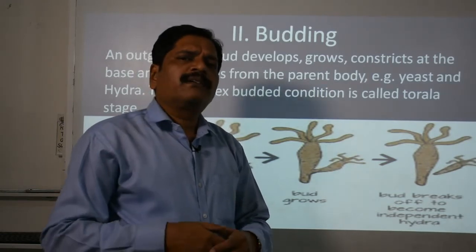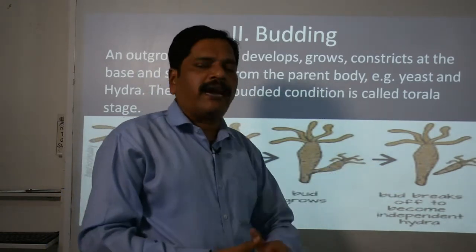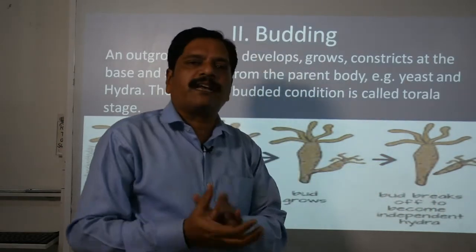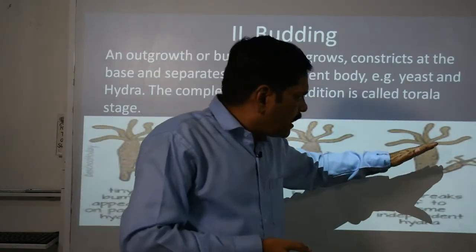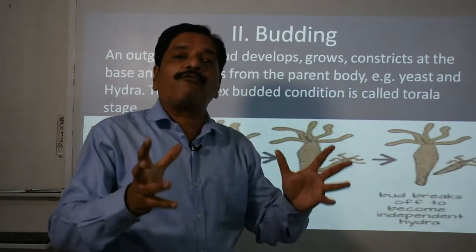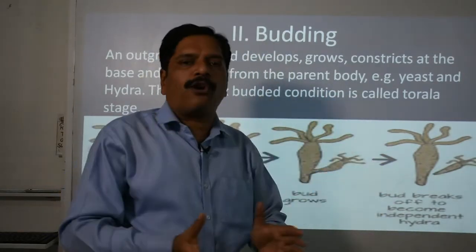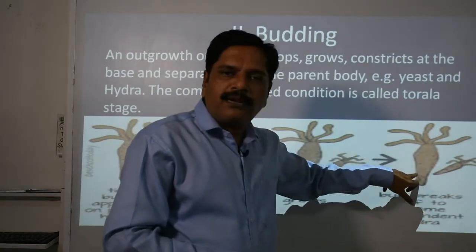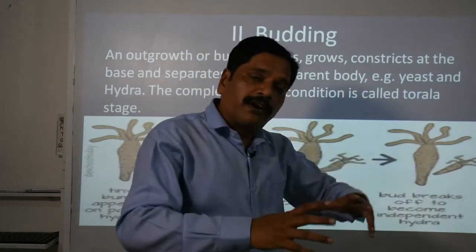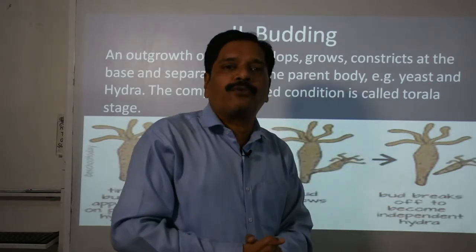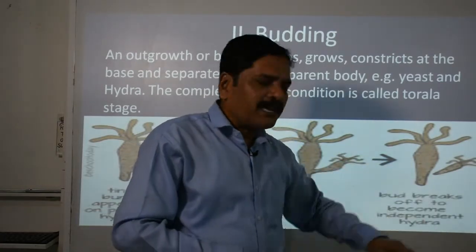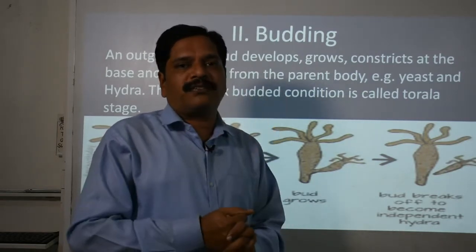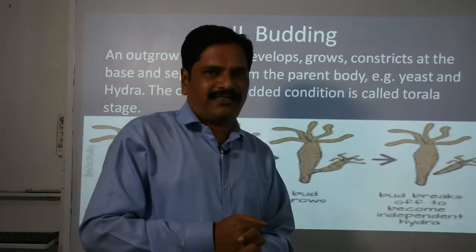But in some cases, even in hydra, what happens? This bud will not be separated. It remains along with the parental body. It grows further and forms a colony structure, because this parental body will also form other buds, and this bud will develop and it will also form its own buds, because it becomes the mature one. So a colony of this hydra will develop as a colonial structure.